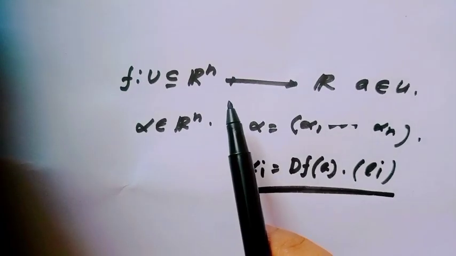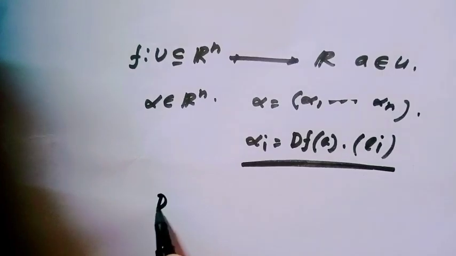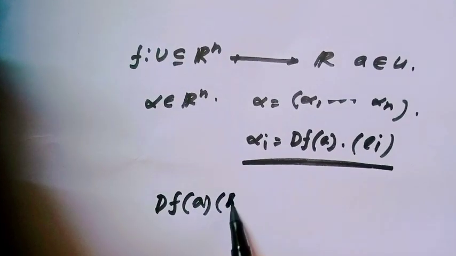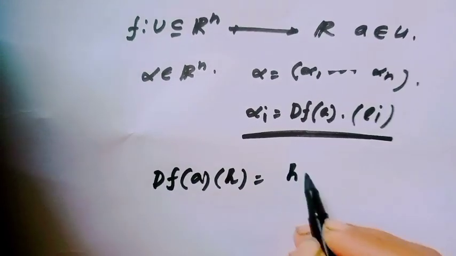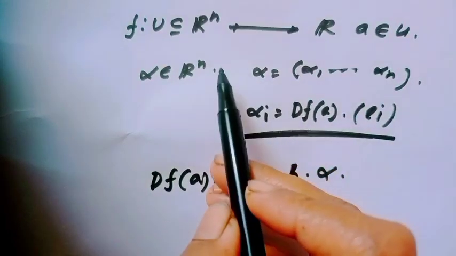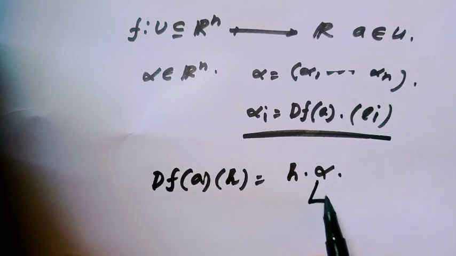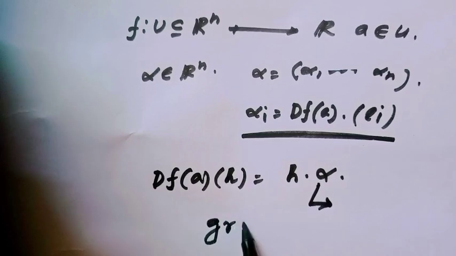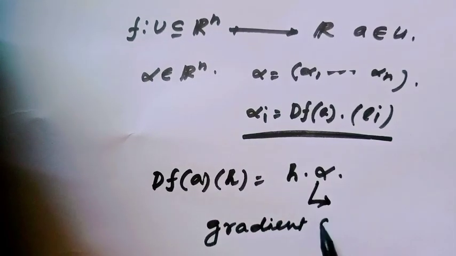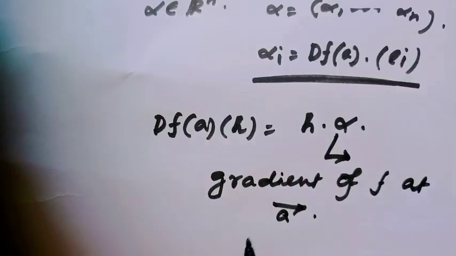And since the function is defined from Rn to R, the derivative of f at a acting on h means h dot alpha. This is a dot product because the function is defined from Rn to R, where this alpha is the gradient of f at the point A. That means we talk about the gradient when the function is differentiable at the point A.